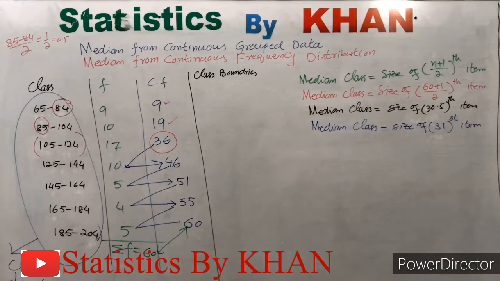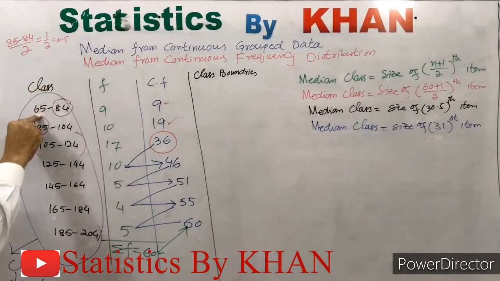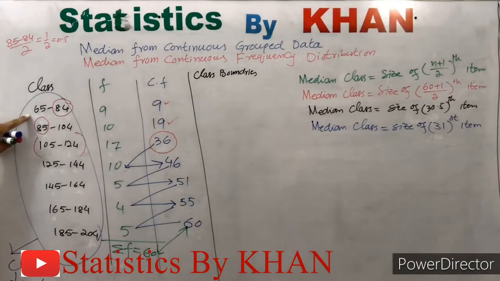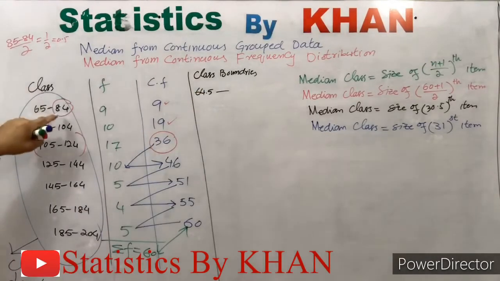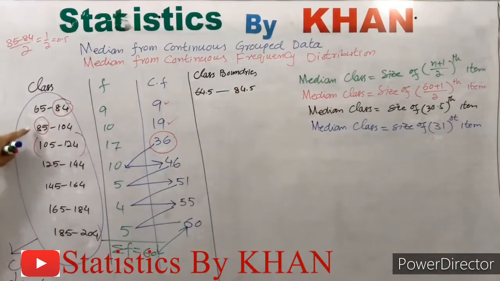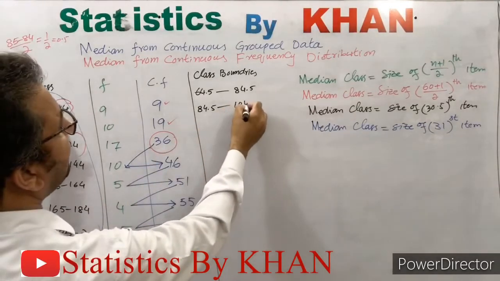Now what I will do with 0.5 is subtract this 0.5 from the lower limit of the class and add it to the upper limit of the class. And we'll do the same for all of the classes. If I do this with the first class, if I subtract 0.5 from 65, I will get 64.5. And if I add 0.5 to 84, I will get 84.5. Similarly, if I subtract 0.5 from 85, I will get 84.5. In the same way, if I add 0.5 to 104, I will get 104.5.